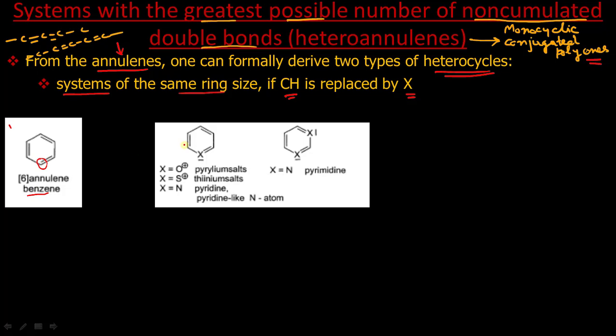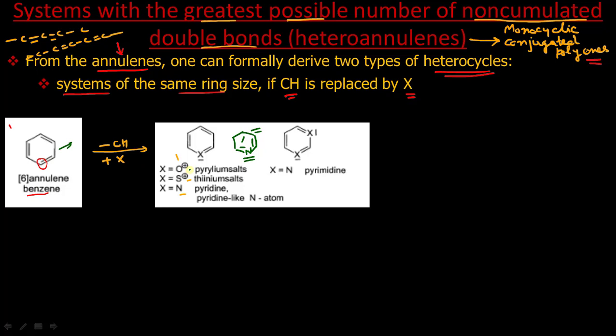Like I will write here, from here we can remove CH and add X. X can be O positive, S positive or N. Now if it is N, then the structure will be something like this, and this is a well known compound to you. It is pyridine. Now the first category is the system of the same ring size. It is a 6-membered ring. This is also a 6-membered ring. This is obtained when we replace CH by X.